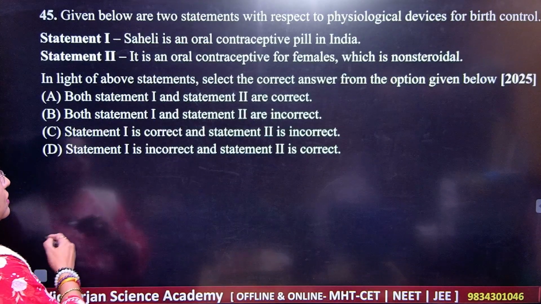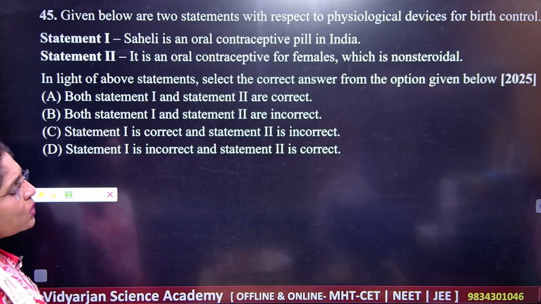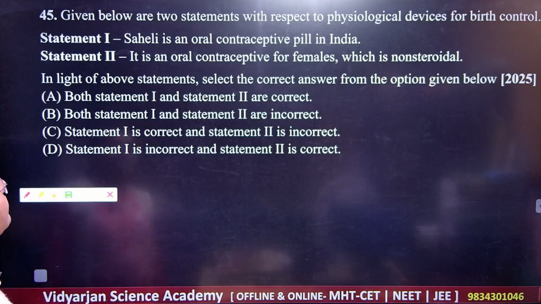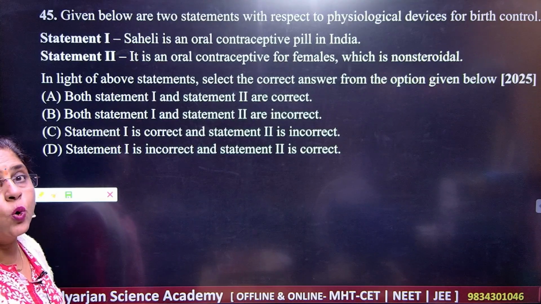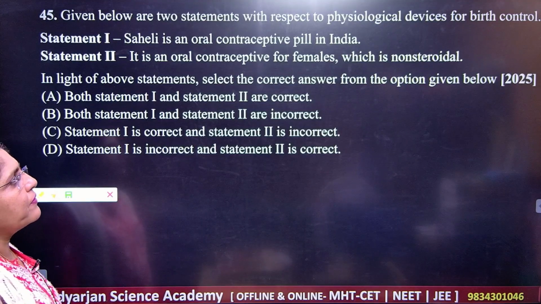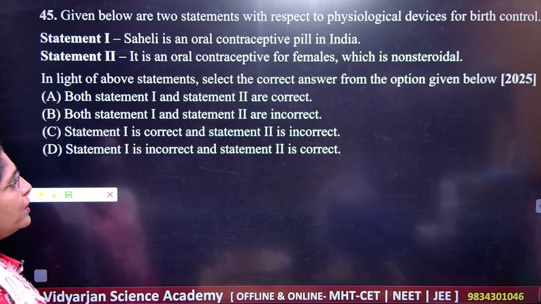Next, question number 45. Okay, students, read the statements carefully. Statement number 1: Saheli is a contraceptive pill which is taken orally. Statement number 2: it is an oral contraceptive pill for females which is non-steroidal. So what do you think here?